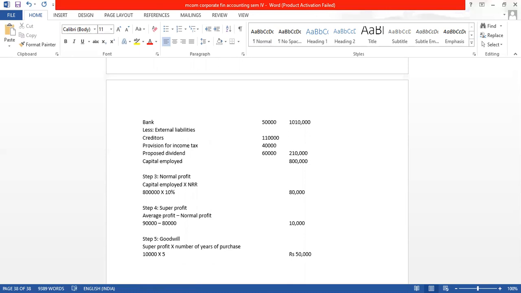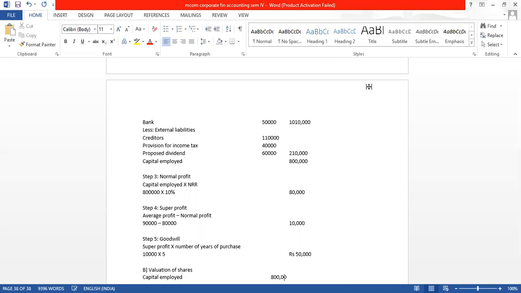Now we will have to find out the valuation of shares. The next part, valuation of shares. So valuation of shares means what we will do, we know the capital employed is 8 lakhs.